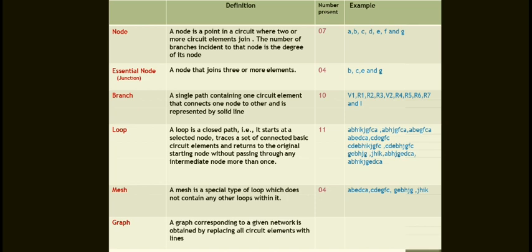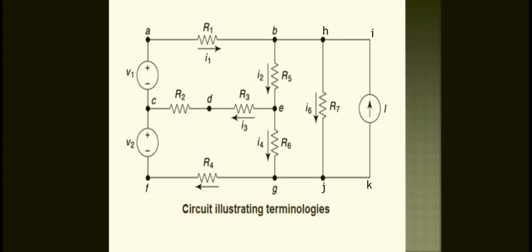Now, a branch is a single path containing one circuit element that connects one node to another and is represented by a solid line. The number of branches present is generally 10. A single path containing one circuit element that connects one node to another, represented by a solid line, is indicated here, and 10 branches are there in this figure: 1, 2, 3, 4, 5, 6, 7, 8, 9 and 10.